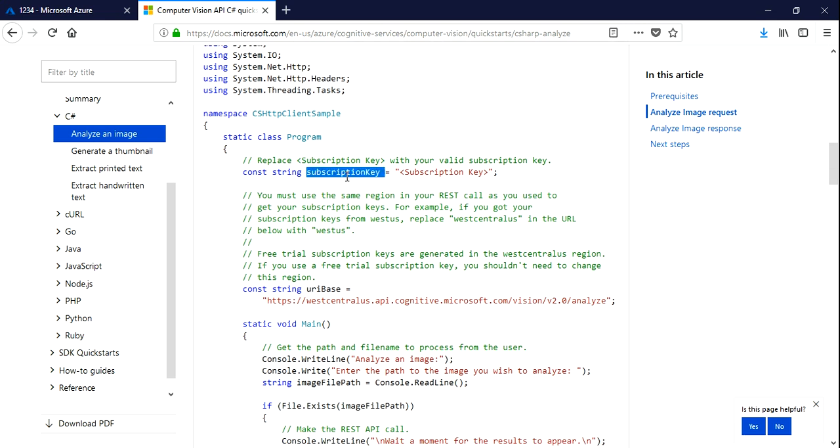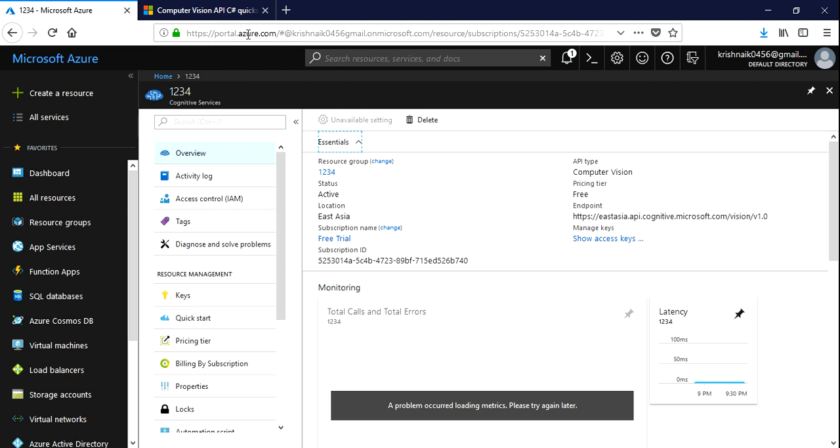So this is basically the code. Again, there is something called a subscription key and something called a URI base. From where do we get this? Okay, that is the question. For that you have to set up an account in Microsoft Azure. Once you create an Azure account, just go and click on create a resource.